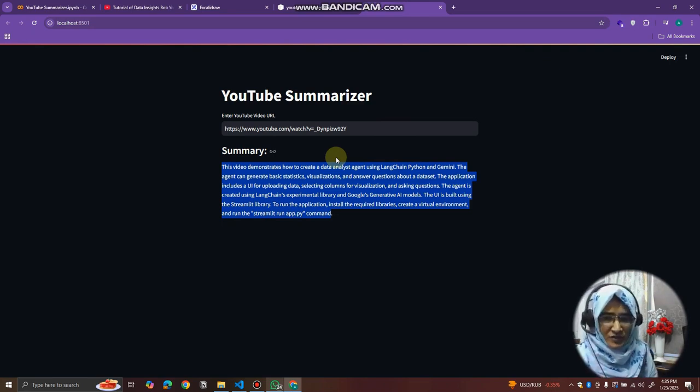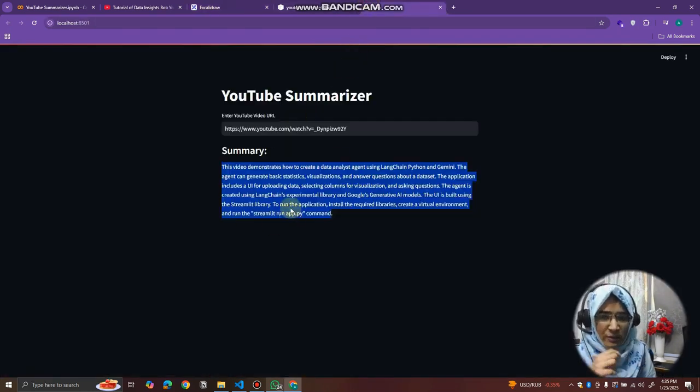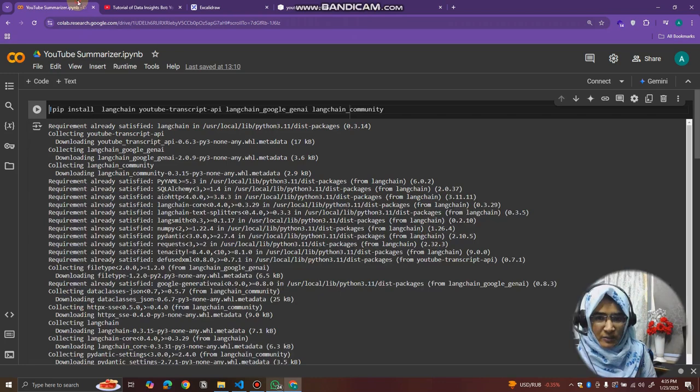Now let's move towards the code so that we understand how this summary is being created. We went through the system design and we know this is the workflow that we have followed, and this is what is happening. So let's see how it happens.